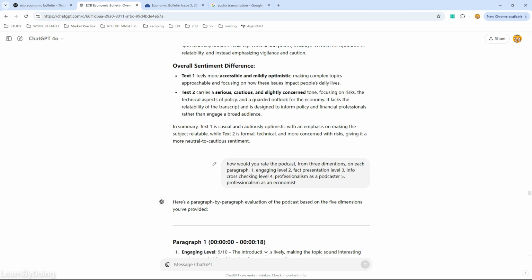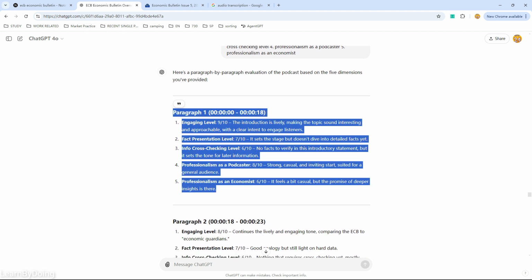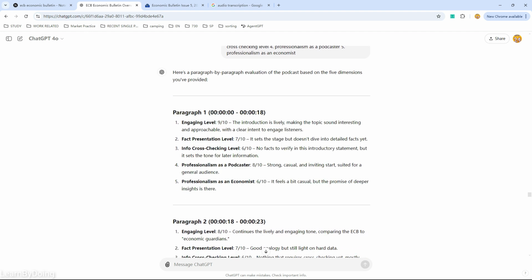And now we see how it would rate the podcast on each paragraph: the engagement level, fact presentation level, information cross-check level, professionalism as a podcaster, and professionalism as an economist. So here we see the paragraph by paragraph evaluation, and starting from the first one, we see all the metrics evaluated by GPT-4 model.